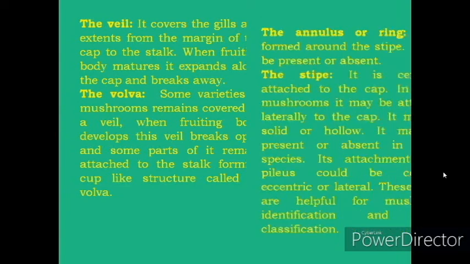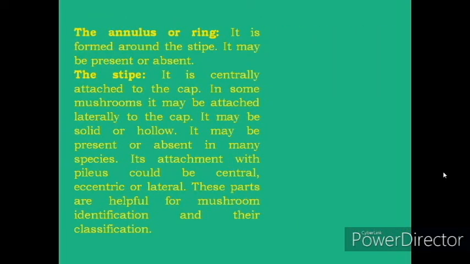The gills or lamellae are situated below the pilus and extend from the tip of the stalk to the margin of the pilus. Basidia develop in the gills, which produce spores. Then the veil covers the gills and extends from the margin of the cap to the stalk. The volva: some varieties of mushrooms remain covered by a veil. When the fruiting body develops, this veil breaks open and some parts of it remain attached to the stalk, forming a cup-like structure called the volva.